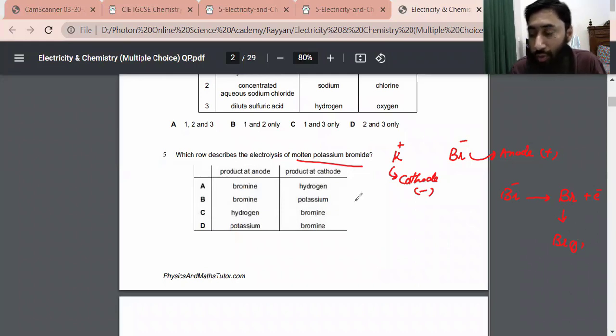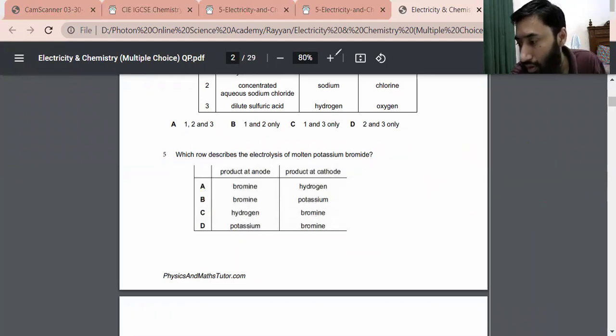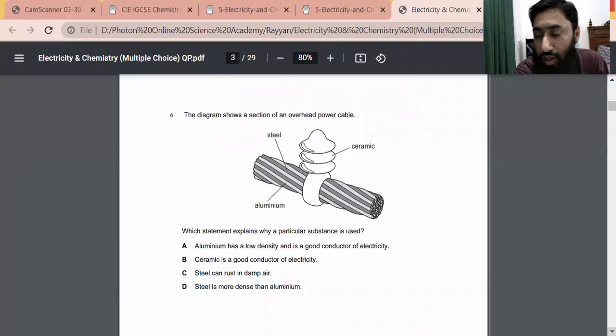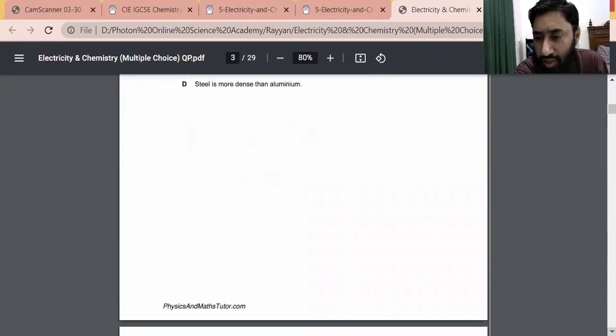What should be the product at the cathode? The product at the cathode should be potassium. So the correct answer is option B. Going towards the next question, it is a diagram showing the section of an overhead power cable. I think this is pretty simple to solve.